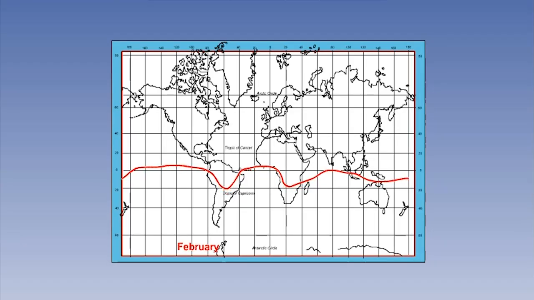Another large-scale feature, which is driven thermally, is the equatorial low-pressure belt, or intertropical convergence zone, ITCZ as it's also called. This effectively is a line of convective-type weather which circles the Earth, marking the thermal equator. The position of this moves throughout the year, oscillating north and south with the overhead sun.